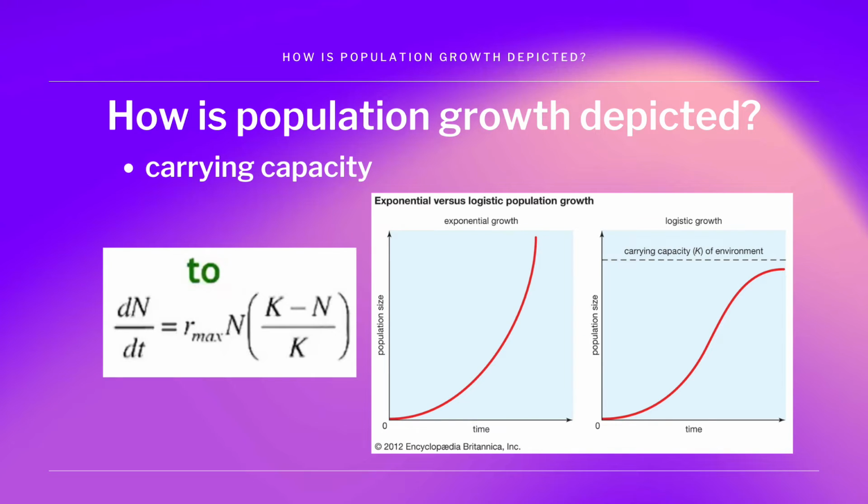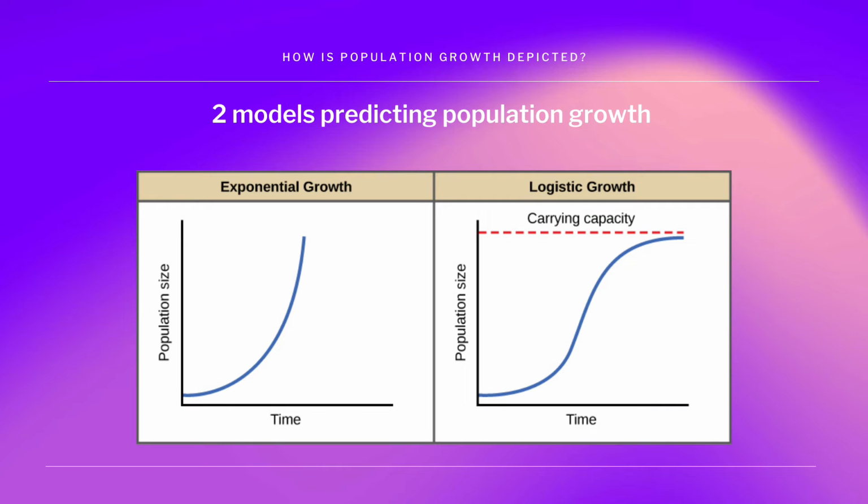Limits to population growth can lower birth rates, increase death rates, or lead to emigration within the carrying capacity of the environment, denoted by K. From the original formula, the growth changes from exponential to logistic, showing an S-shaped curve. With unlimited resources, exponential growth is exhibited, resulting in a J-shaped curve. While with limited resources, populations exhibit logistic growth in which population growth decreases as resources become scarce. It levels off when the carrying capacity of the environment is reached, resulting in an S-shaped curve.